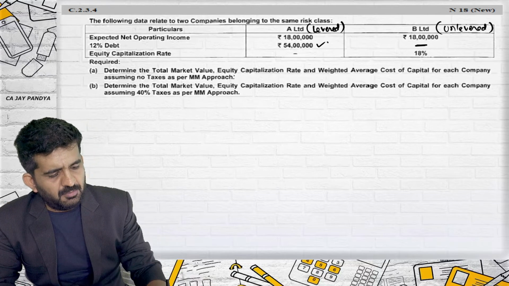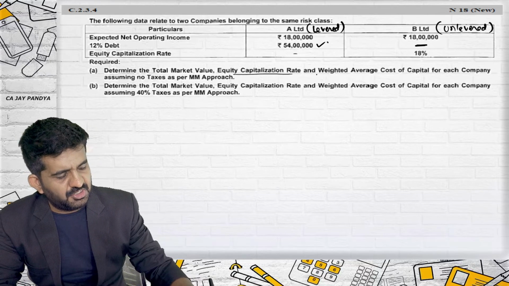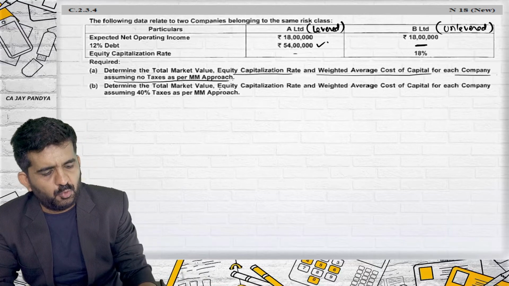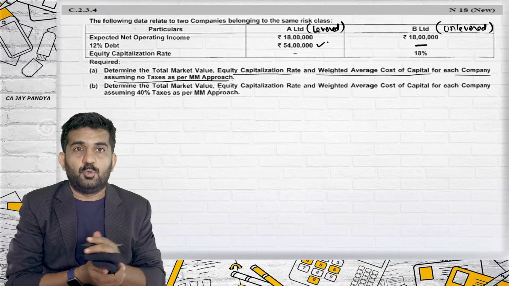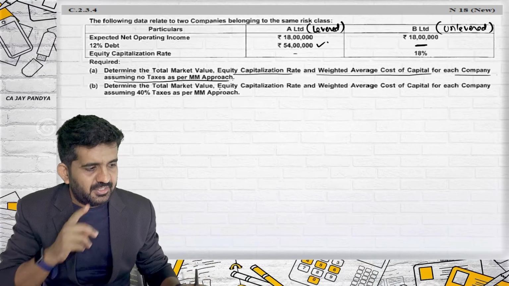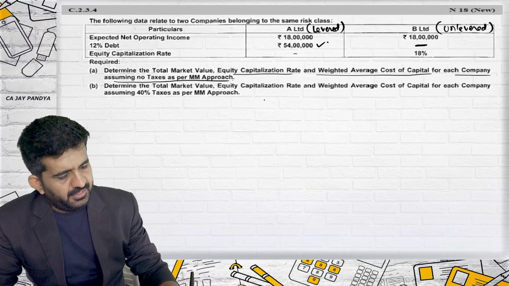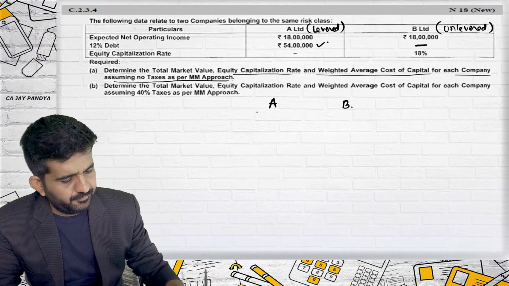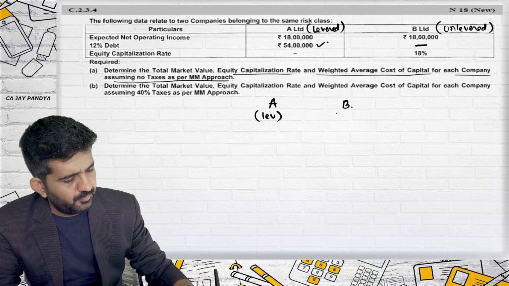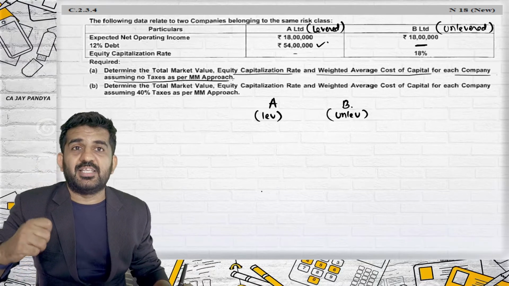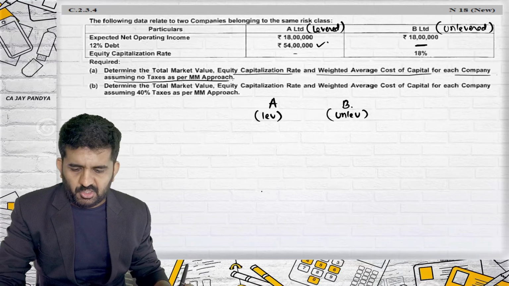Determine the total market value, equity capitalization rate, and weighted average cost of capital of each company, assuming no taxes, as per the MM approach. We will be using the formula of the approach without any taxes. This is a good question. A Limited, B Limited, levered, unlevered. It is always advisable to first solve the unlevered.